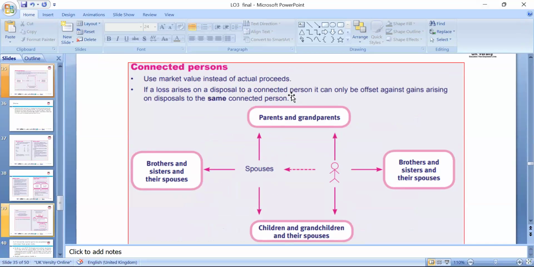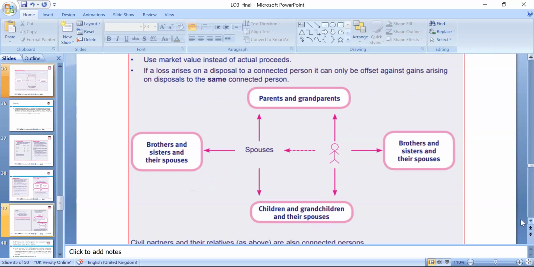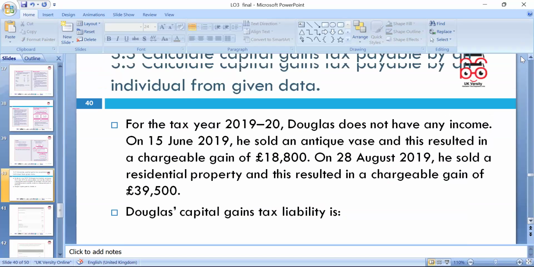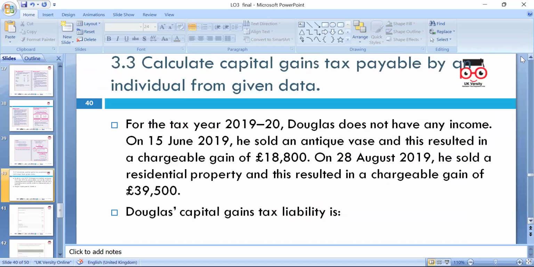So connected persons: grandparents, spouse, sisters, and these are all connected persons. We consider those for tax purposes, connected persons for inheritance tax and capital gains tax as well. So we are gaining on those assets. This is one other example which I'll relate to the current rate. As I mentioned earlier, the rates are the same, but the exempt limit is 6,000. So we have a gain there of 8,800.